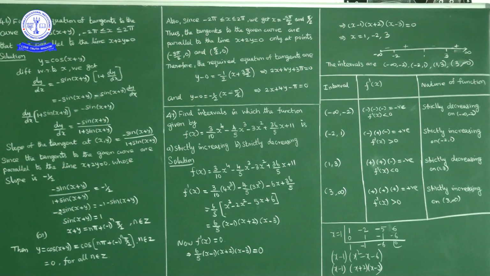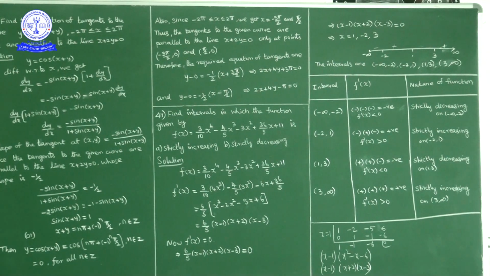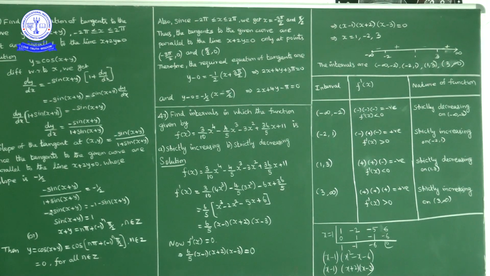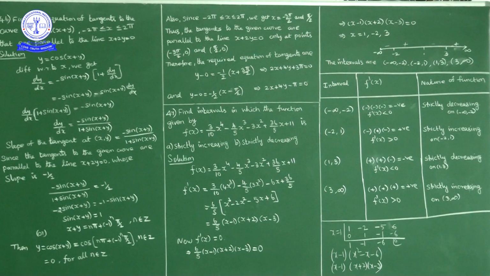Okay, next question. Question number 47. Find the intervals in which the function f of x equal to 3 by 10 into x power 4 minus 4 by 5 into x cube minus 3x square plus 36 by 5 into x plus 11 is increasing and decreasing. In which interval it is increasing, in which interval this function is decreasing.